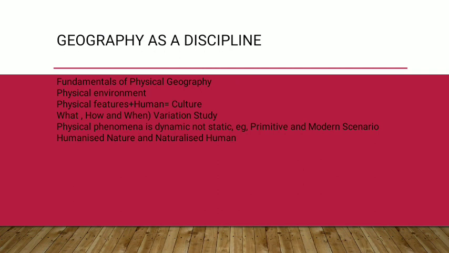And then you see that physical phenomena are dynamic and not static. Now, what does it imply? Just look at the primitive age and today's modern age. How different our people are, how differently they behave toward the environment. For example, when our primitive forefathers used to walk around and there was a huge mountain, they couldn't pass through it; they had to either climb over it or go around by other ways. But now the industrialized people make a tunnel through it. So this is what your next point also suggests: the humanized nature and the naturalized human being.